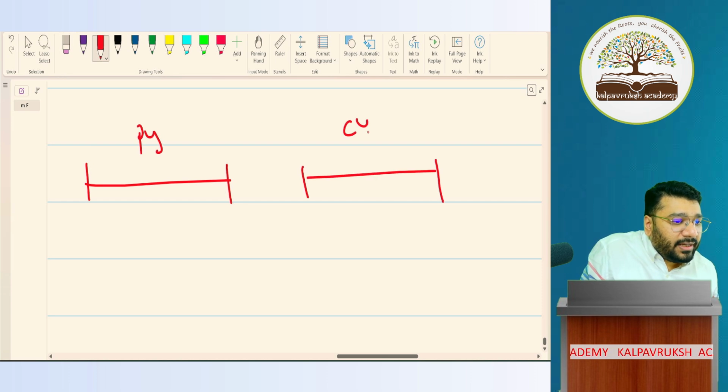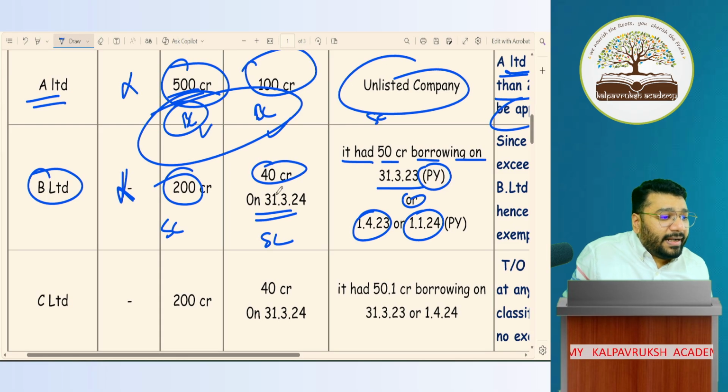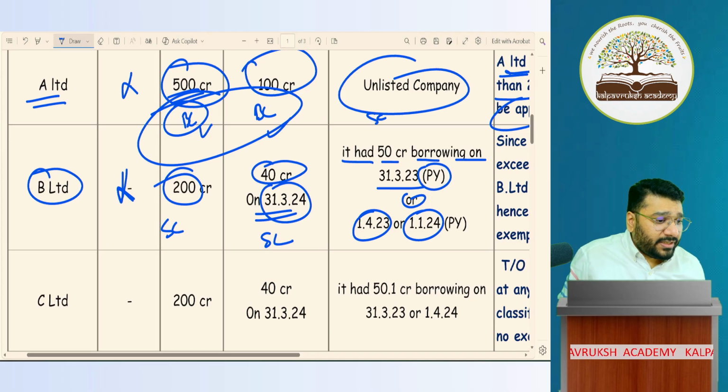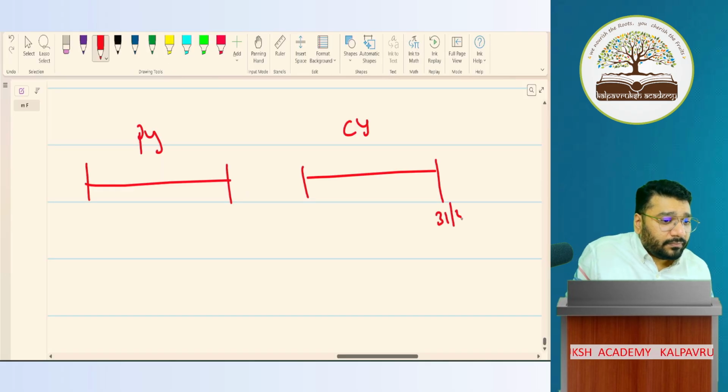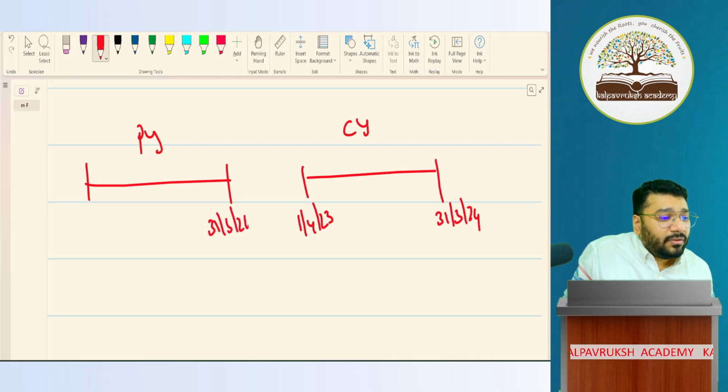Previous year, current year. What is the current year ending? Current year ending 31st March 24. Beginning 1/4/23. End 31/3/23.